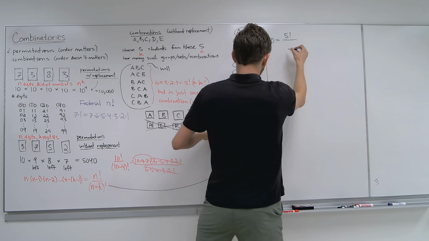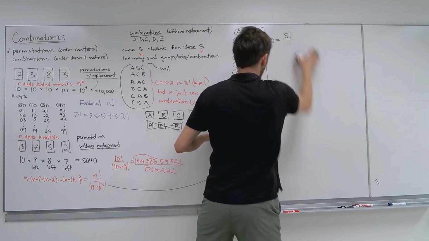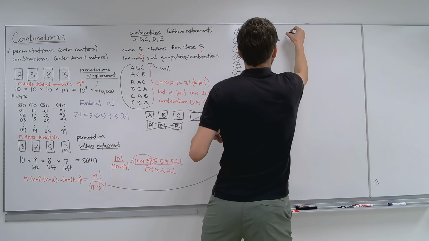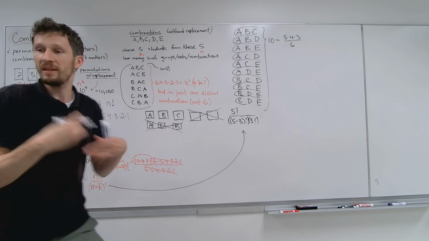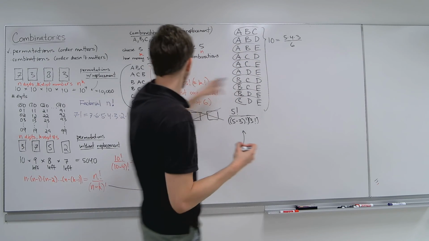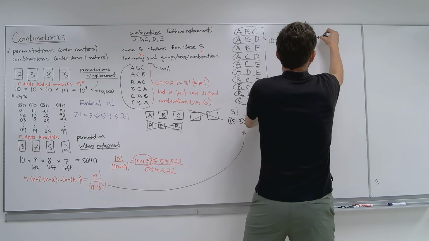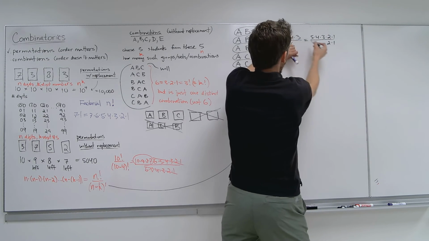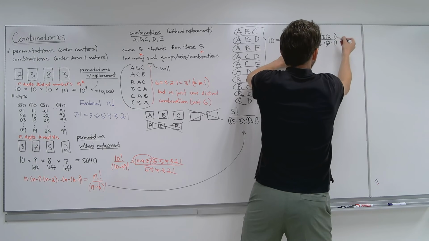5 factorial over 5 minus, let me actually write just how we would think initially. So 5 factorial over, what you were thinking is 5 times 4 times 3 over the 6, right? Because you don't want to count them all as 5, 4 times 3. That's all different. The order does matter. So without order mattering, you would divide by the 6. Remember, each of those 6 is just 1. But really what this is, 5 times 4 times 3 times 2 times 1 all over the 2 times 1, right? That's what that is. And 6 is what? 3 times 2 times 1. That's where the 6 really came from. Okay, and that's what's going on there.